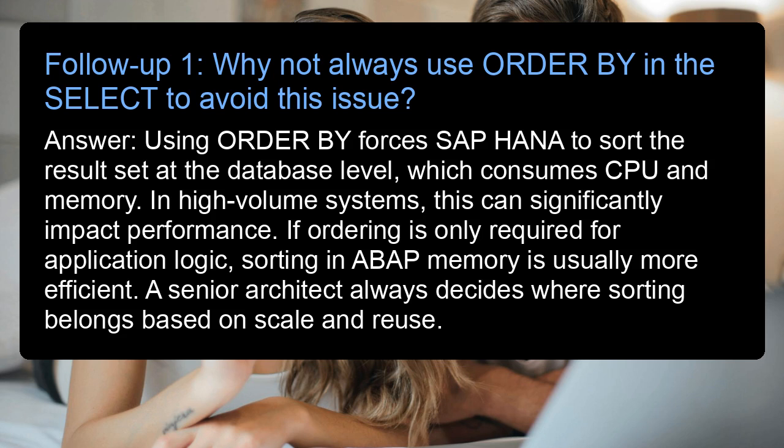Follow-up 1. Why not always use ORDER BY in the SELECT to avoid this issue? Answer: using ORDER BY forces SAP HANA to sort the result set at the database level, which consumes CPU and memory. In high-volume systems, this can significantly impact performance. If ordering is only required for application logic, sorting in ABAP memory is usually more efficient. A senior architect always decides where sorting belongs based on scale and reuse.